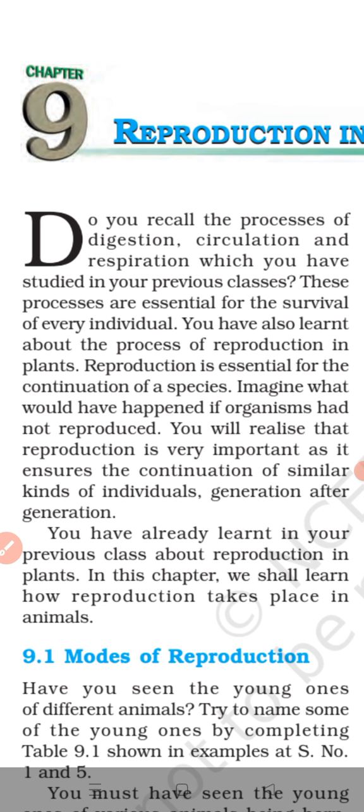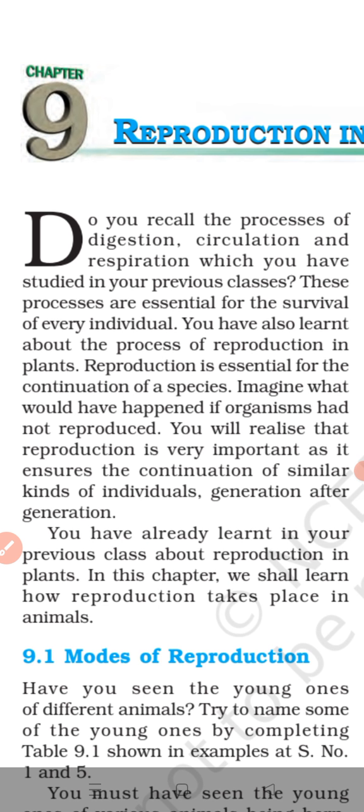Imagine what would have happened if organisms had not reproduced. See, if some species of the living organisms cannot reproduce, okay, then the organisms of that species will gradually die out, and they disappear from this earth one day. That means they will become extinct.